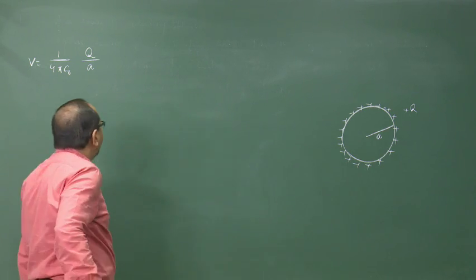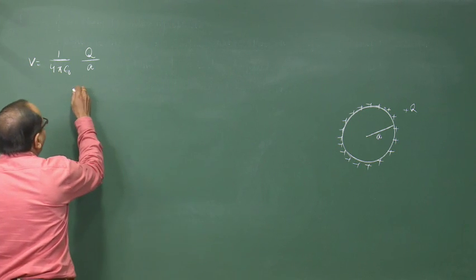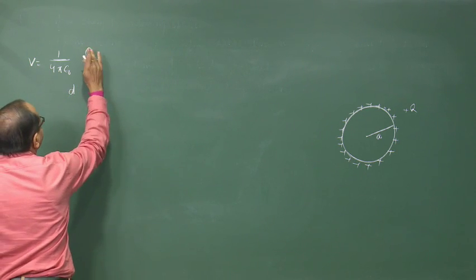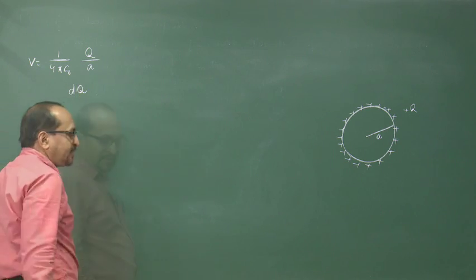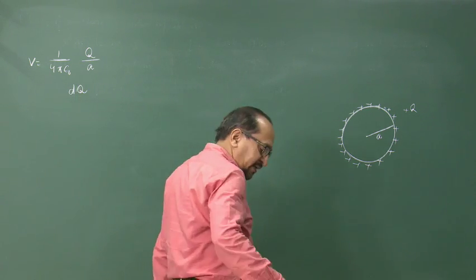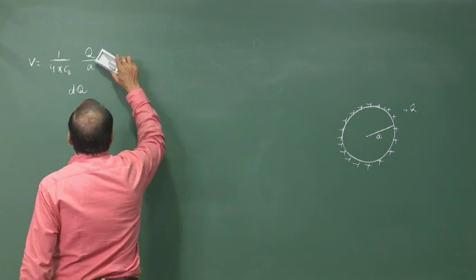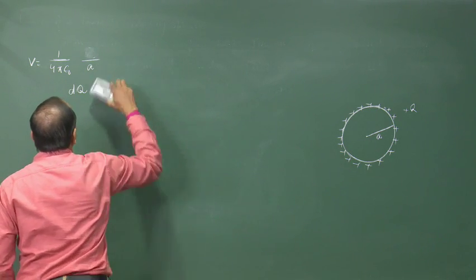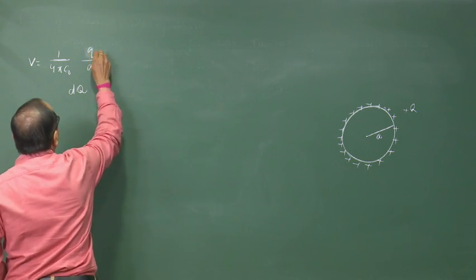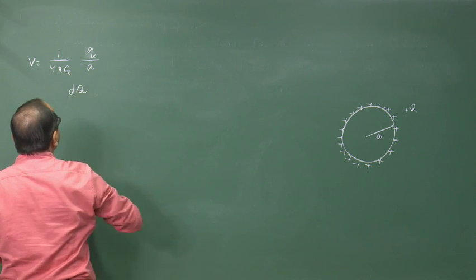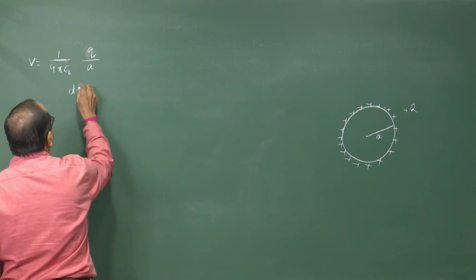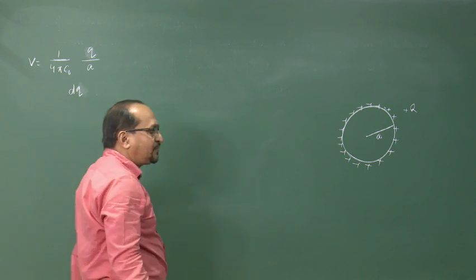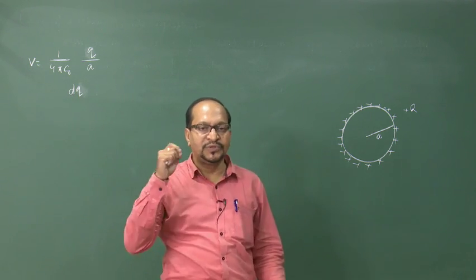And now, if we put an increment of charge dq over it, let us say at an instant the charge on the sphere is small q, so that the potential at this point is 1 by 4 pi epsilon naught q by a, and we add another increment of charge dq to this sphere.